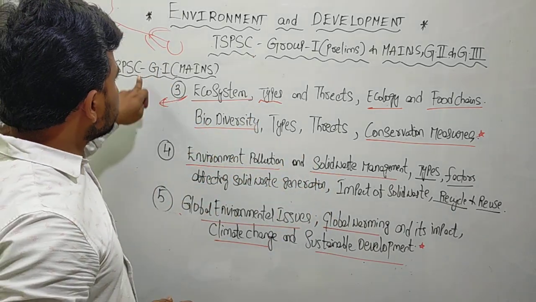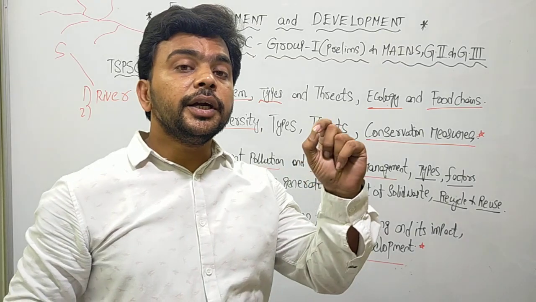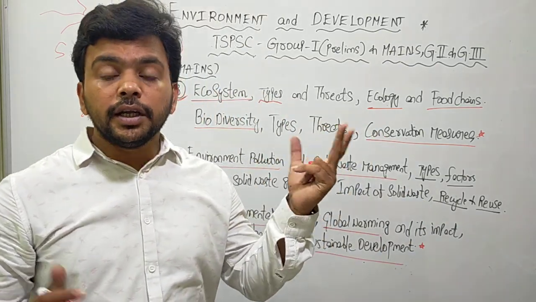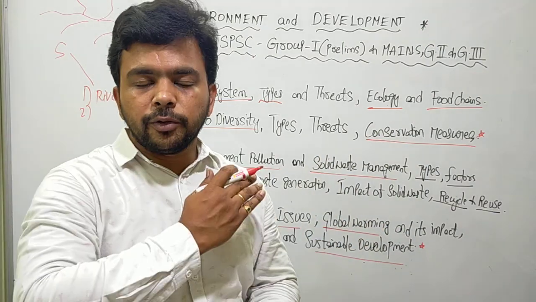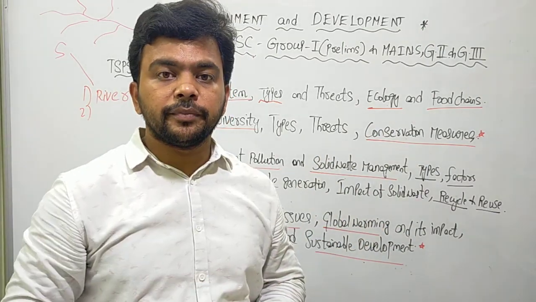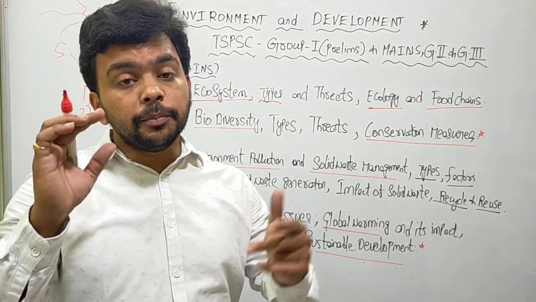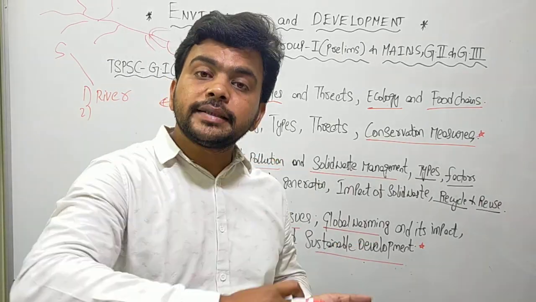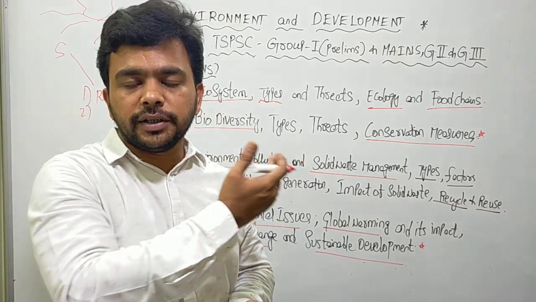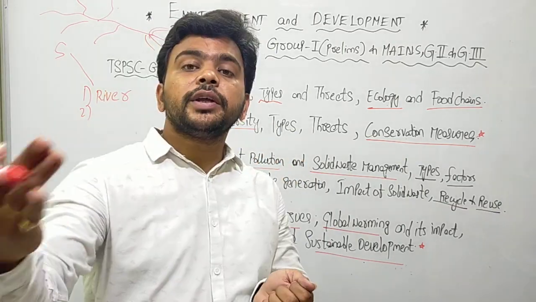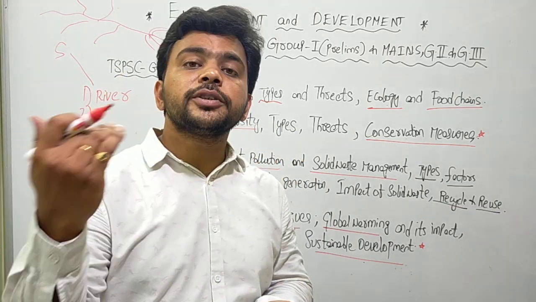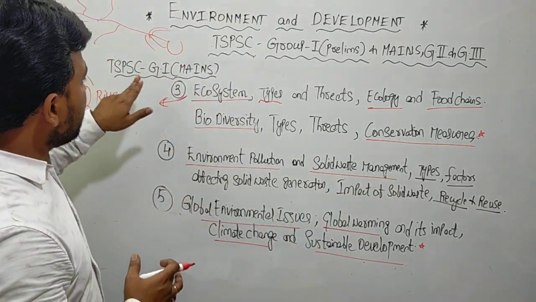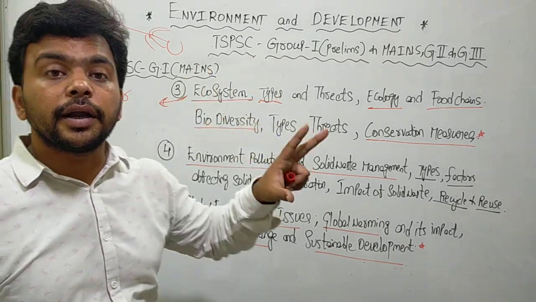What are the various functions performed by a river? It will provide water to the life forms, it will carry the water to flow in a particular direction, it will purify the pollutants, and it will carry the sediments. At the mouth of the rivers, they deposit the sediments and create the deltas. So these are the various functions performed by the river ecosystem.